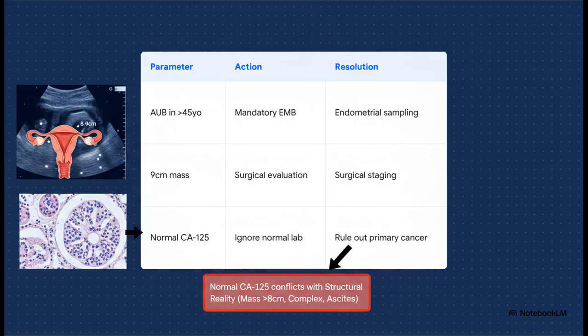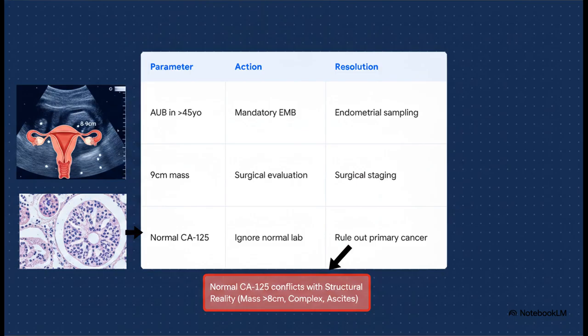First, she's over 45 with AUB. That alone demands a mandatory endometrial biopsy. Second, the mass is over 8 centimeters, it's complex, and there's ascites. That structural acoustic risk mandates immediate surgical evaluation. But what about that normal CA-125? You literally ignore it. CA-125 has a notoriously poor negative predictive value for non-epithelial tumors, like germ cell or sex cord stromal tumors. So the resolution completely supersedes that falsely reassuring lab value, demanding immediate, combined surgical staging and endometrial sampling to rule out concurrent primary malignancies.